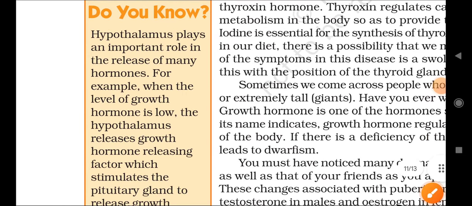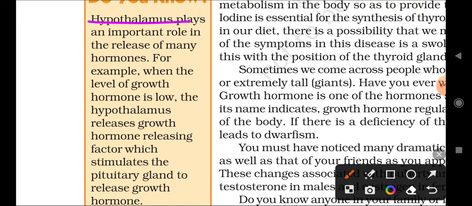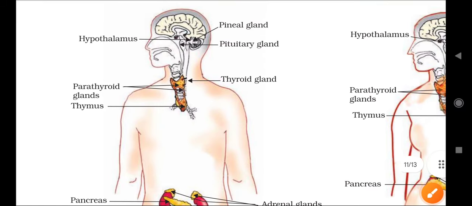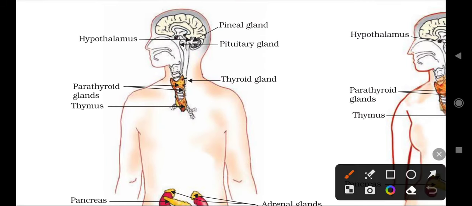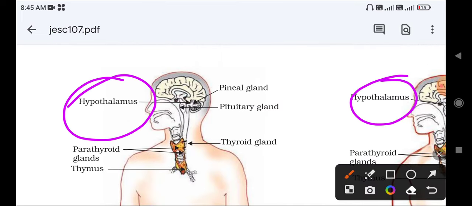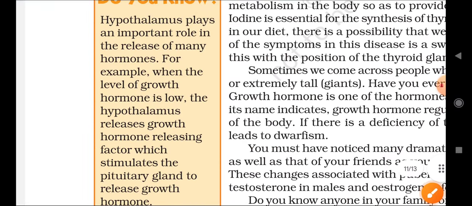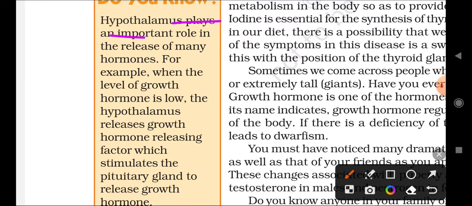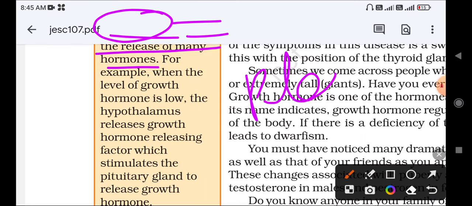Okay, so again in this yellow box it is given: Did you know? Hypothalamus. From the endocrine glands we can see here the hypothalamus. This is called the hypothalamus gland. What is the role of the hypothalamus in the human body? The hypothalamus plays a very important role in the release of many hormones. The hormones released in our body are regulated by the hypothalamus.